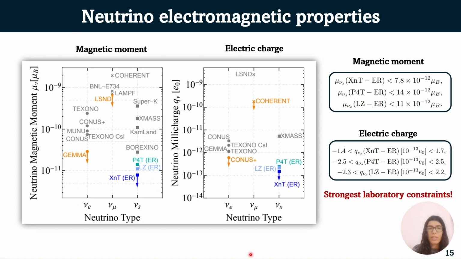So these are the results we obtained for these two neutrino electromagnetic properties. We have here the neutrino magnetic moment and here the neutrino millicharge as a function of the neutrino type. In our case, we consider solar neutrinos, so these are our results, which we compare with results from other experiments. And as you can see from the plot, these are among the strongest laboratory constraints that we have.